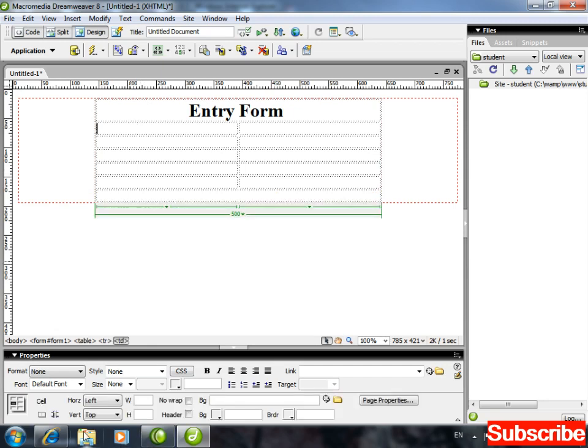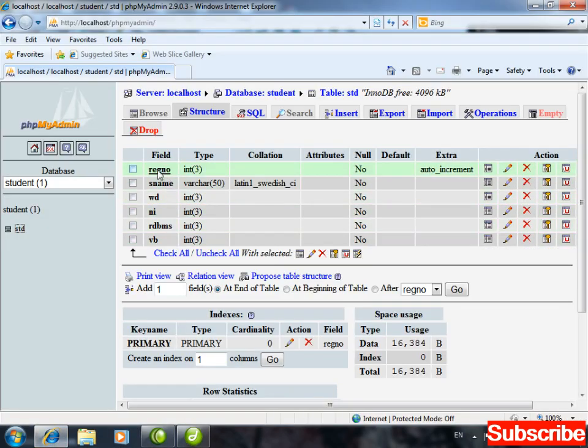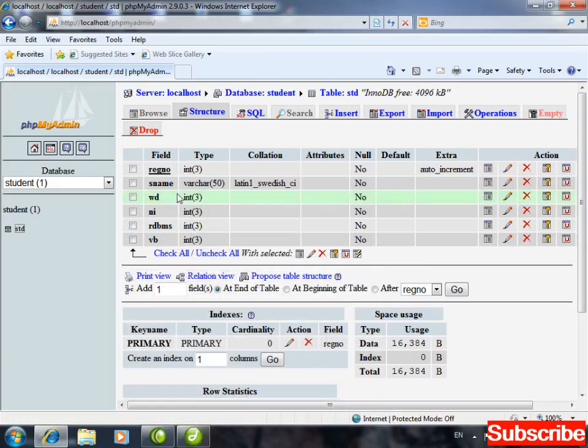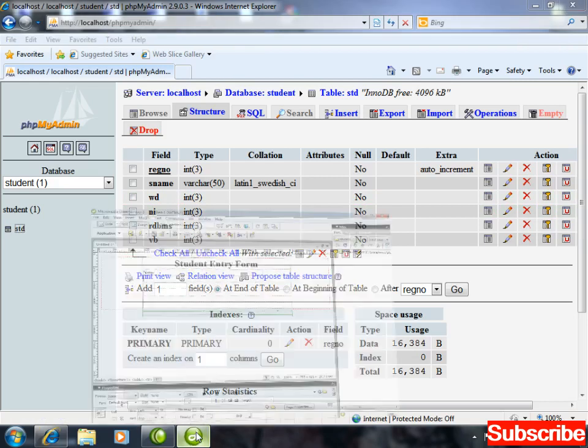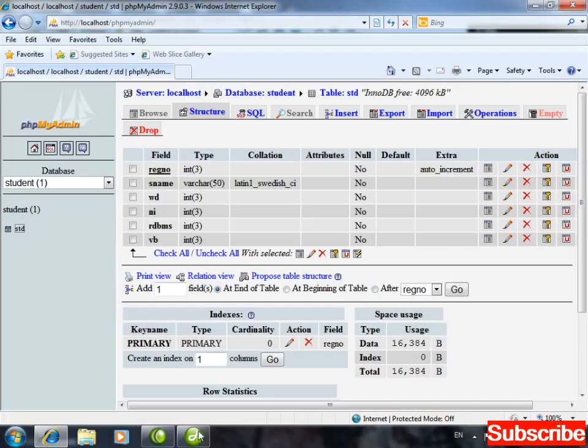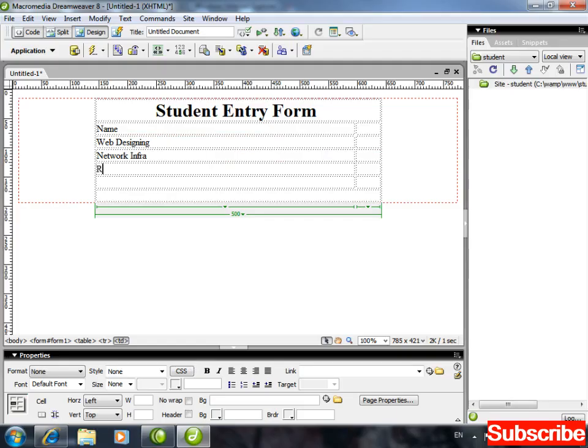Now what's the first field name in the database? Registration number, but I'm not going to write the registration number. I will write the student name. Right here, student entry form. Name, web designing, network infra. After network infra, RDBMS and Visual Basic.